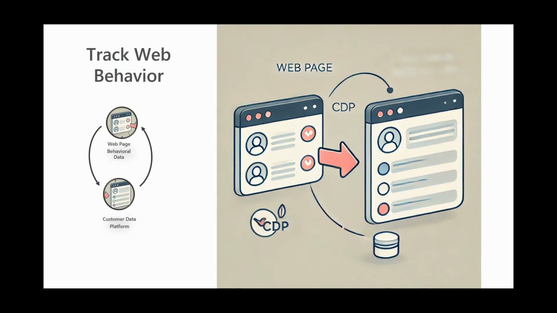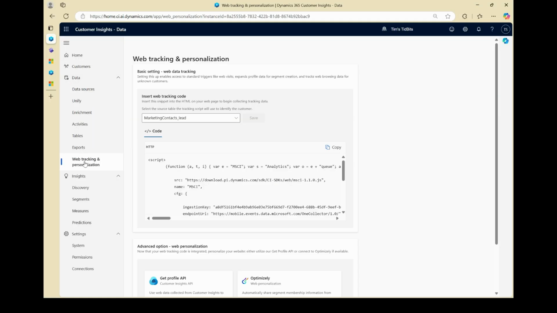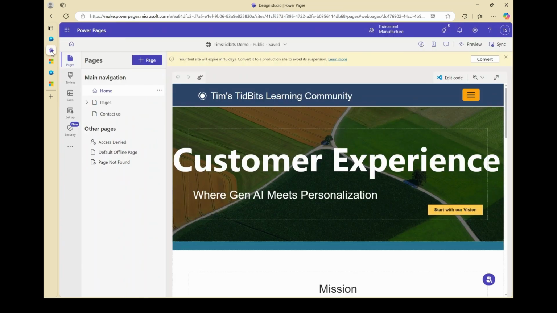So in this video, we're going to demonstrate part of that solution. Over the next 2 or 3 videos, we'll go through the steps needed to build out that entire solution with no code. Let's jump into a demo on taking that snippet of code and putting it onto a website. So here I'm in Customer Insights data, clicking into the web tracking and personalization area. Here you can see we have a snippet of code. We can just literally copy this code and then I can go to my web page.